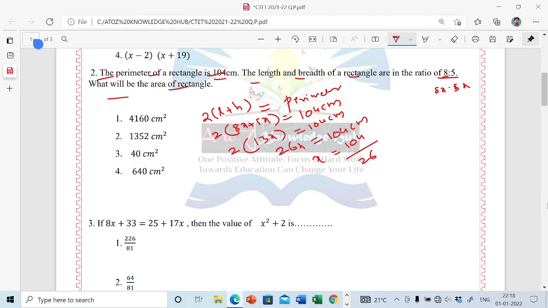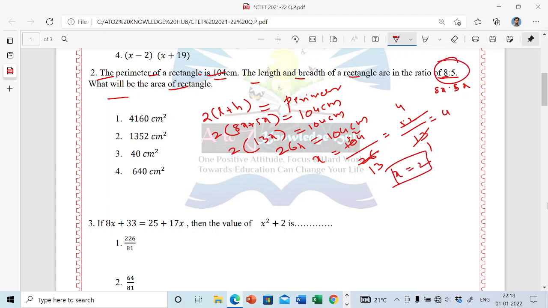What will we get? 2 ones are 2, 2 threes are 6, 2 fives are 10, 2 twos are 4. So it is 52 by 13. 13 ones are 13, 13 fours are 52. So the value of x is 4. Just now we got the value of x.